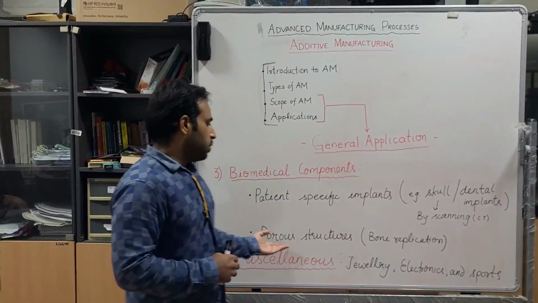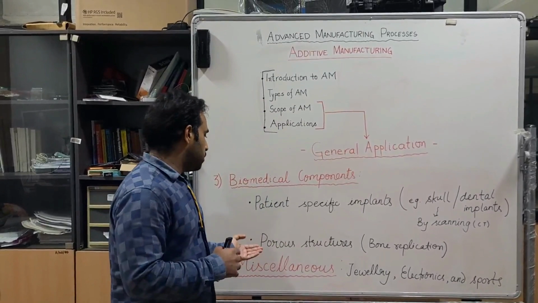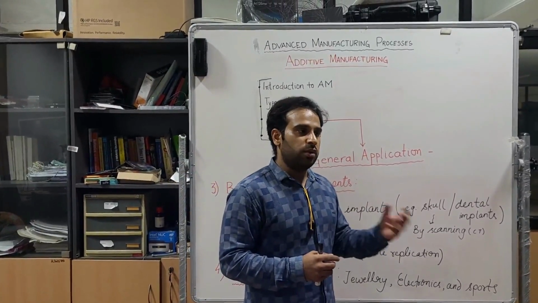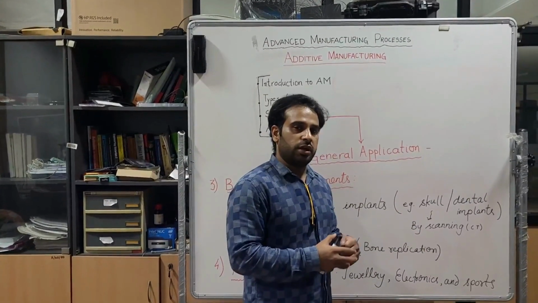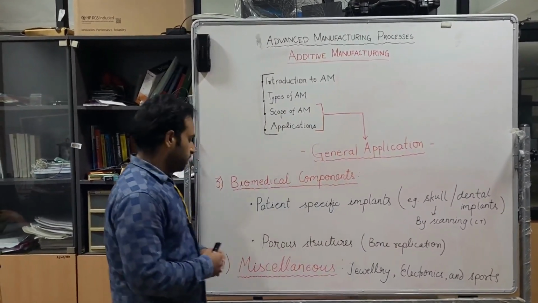Another thing is we can replicate a bone structure which is porous in nature. So we can produce a porous structure which is equivalent to the human bone in mechanical strength and characteristics. We can make it very easily by using the AM techniques.